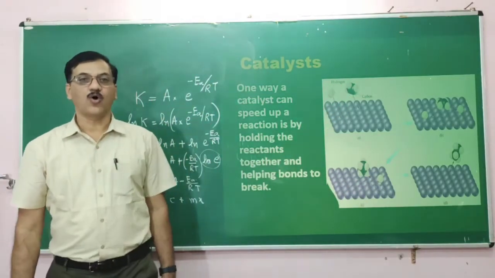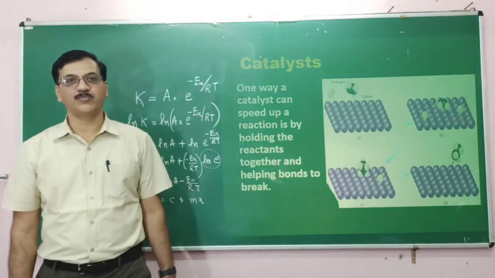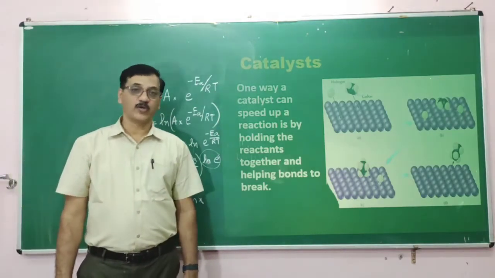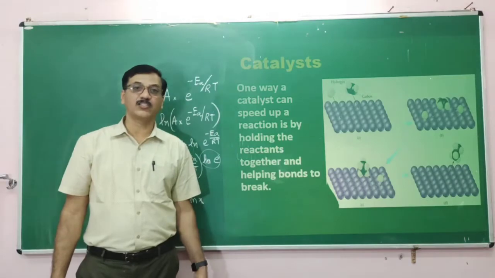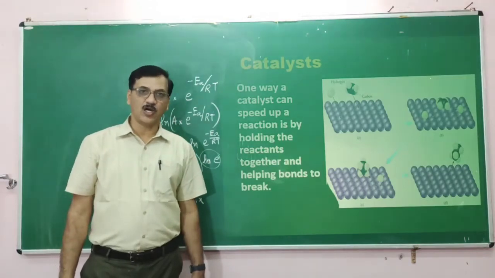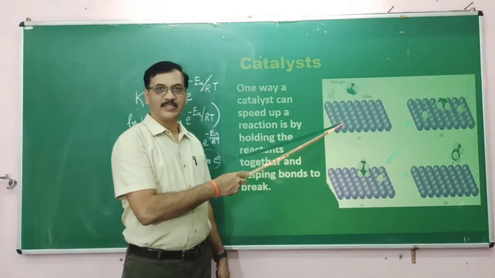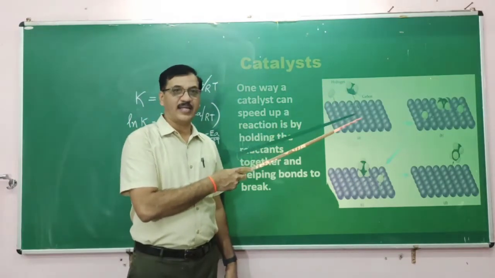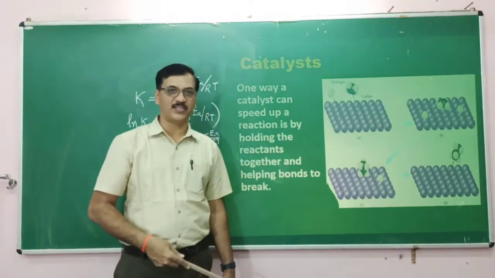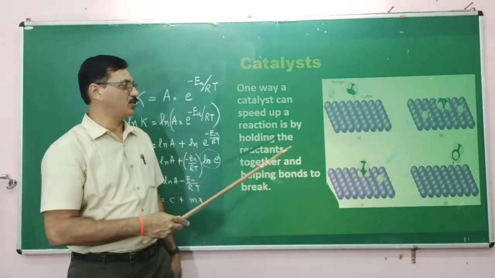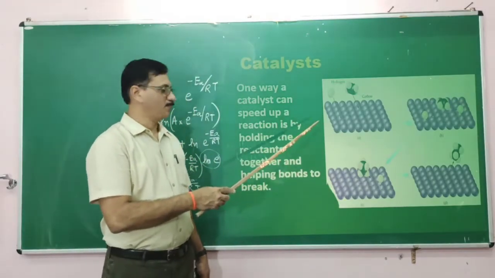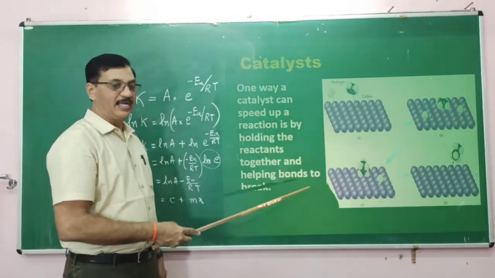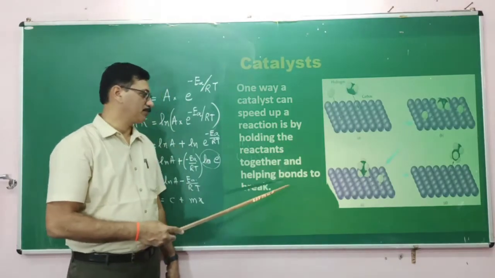That means the concentration of the reactant is increased. So a catalyst does it in this way also. In the case of a solid catalyst with a gaseous reactant, it increases the rate by increasing the concentration of the reactants, and thereby it increases the rate of the reaction.